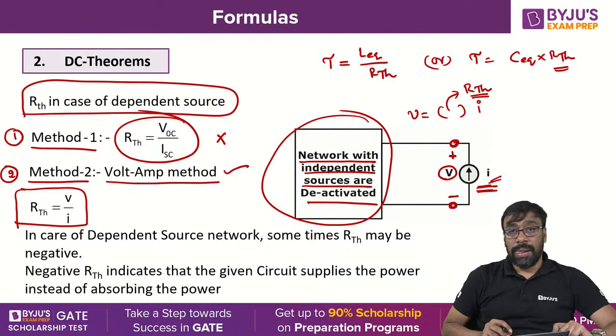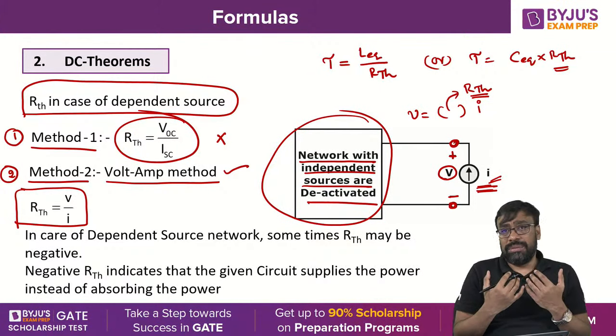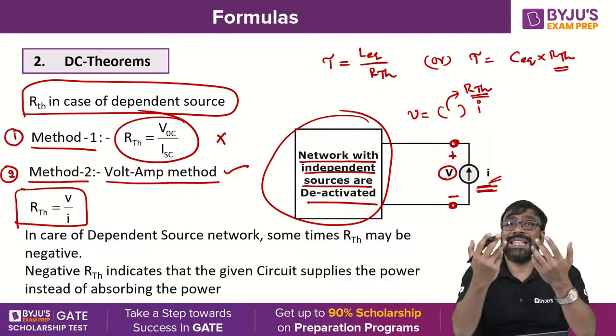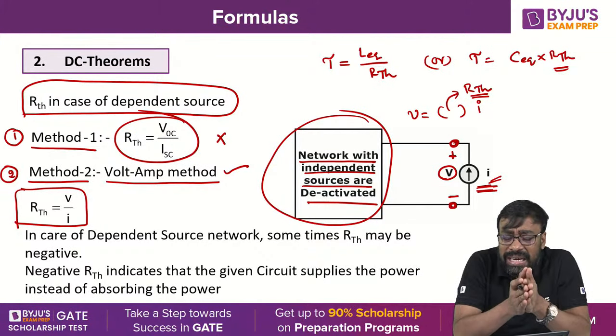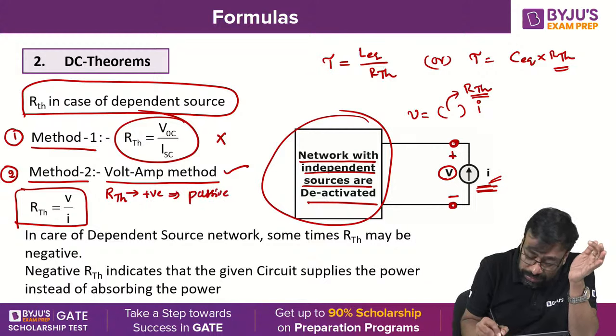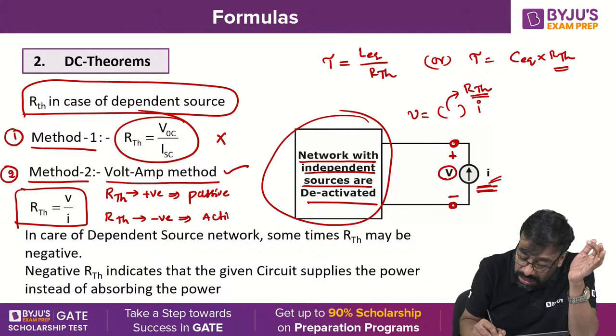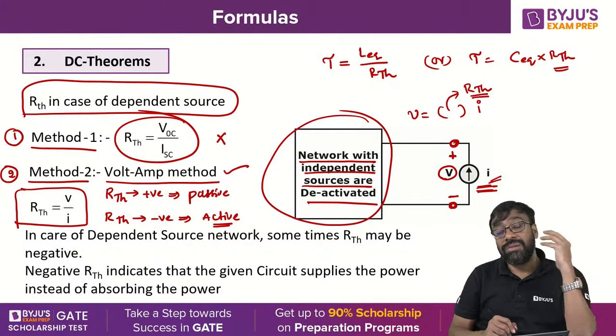What is the guarantee that it is a passive network? Passive means what? It absorbs the power. Active means it will supply the power. Yes or no? Now find RTH. If RTH is positive, then the given network is a passive network. If RTH is negative, then the given network is what? Active network. It will supply the power. Passive network absorbs the power. Active network supplies the power.